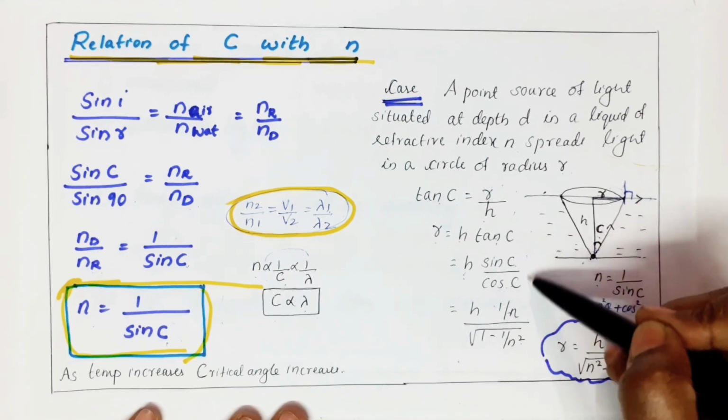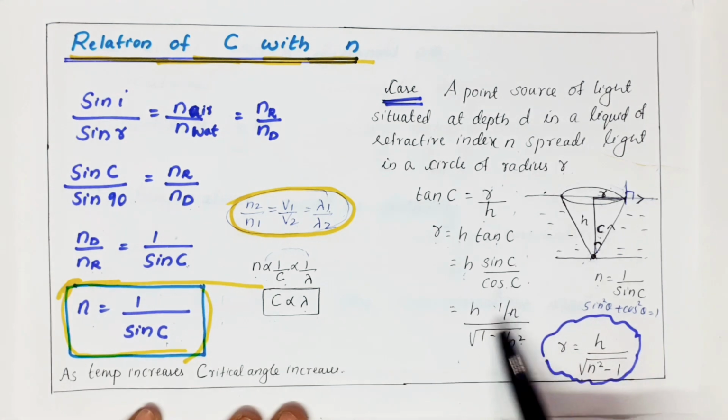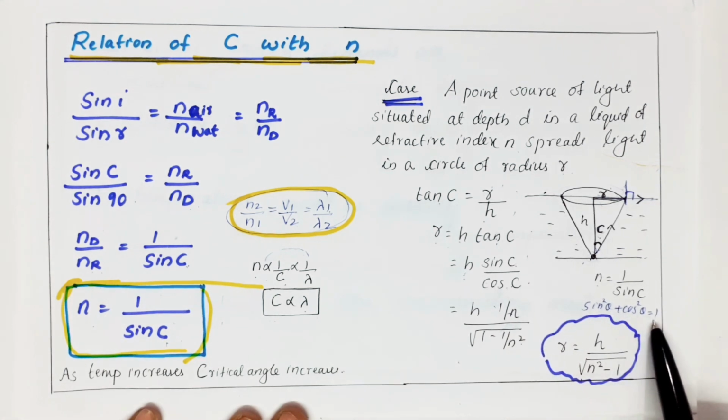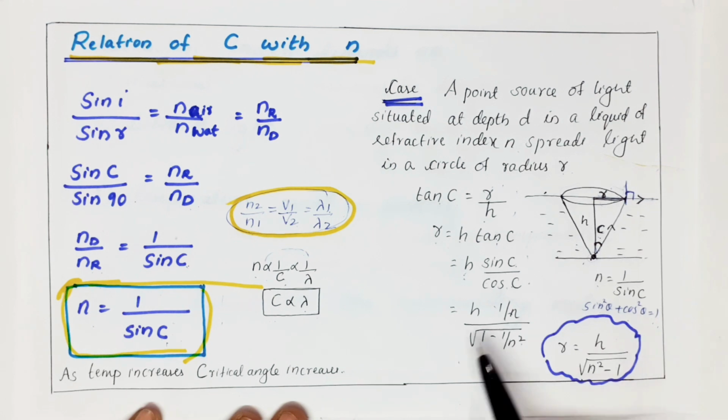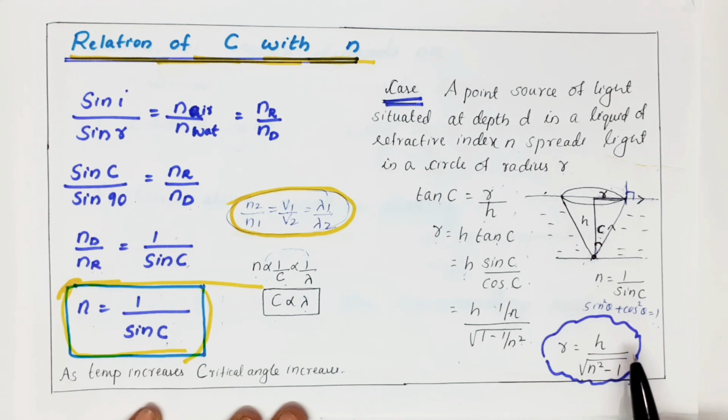Therefore tan C equals sin C by cos C. Sin C we have written here as 1 by N. Cos C, we know sin square theta plus cos square theta is 1, so cos square theta is 1 minus sin square theta. Cos theta is root over 1 minus sin square theta, that is 1 minus (1 by N) the whole square. Taking the LCM and cancelling the terms, we get the radius R equals H by root over N square minus 1. It means the radius of the circular patch depends on the depth and refractive index.